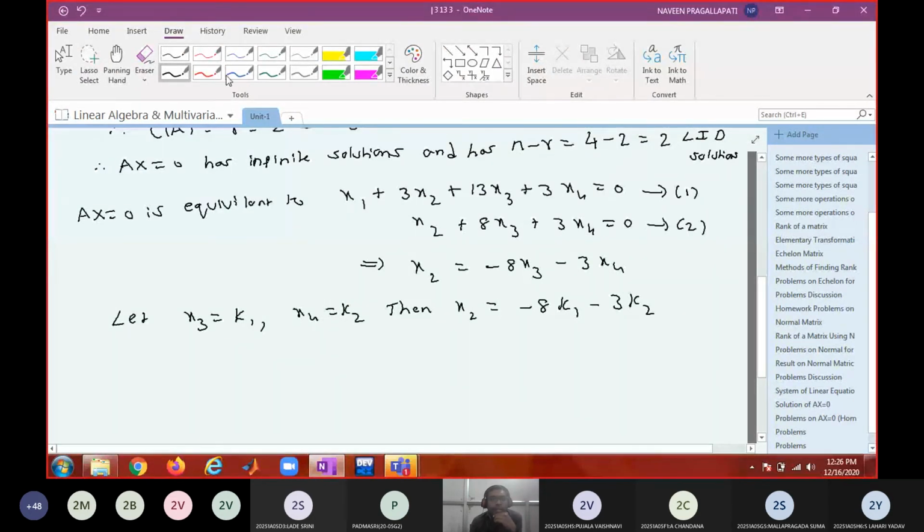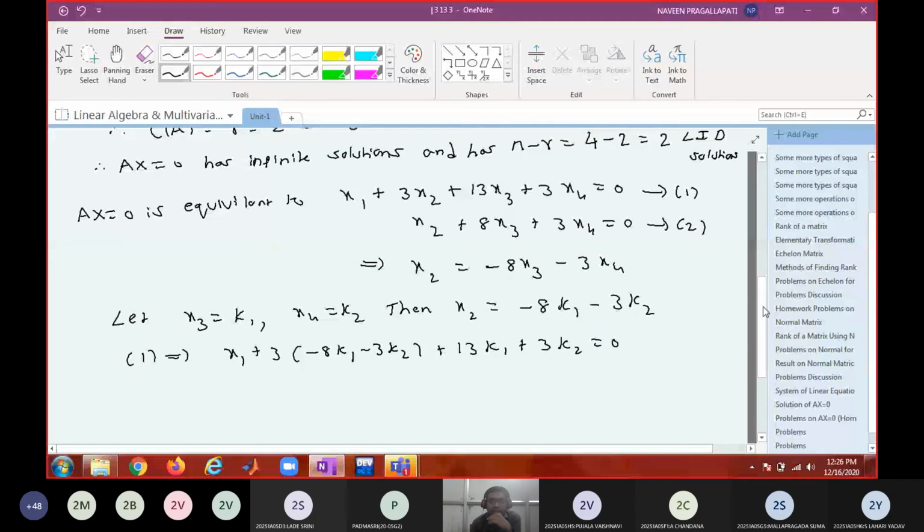Now substitute x2 expression, x3 expression, x4 expression here and get the expression for x1. Substitute all those things here. Equation 1 implies x1 plus 3 into x2, x2 is minus 8k1 minus 3k2, plus 13 into x3 is k1, plus 3 into x4 is k2.